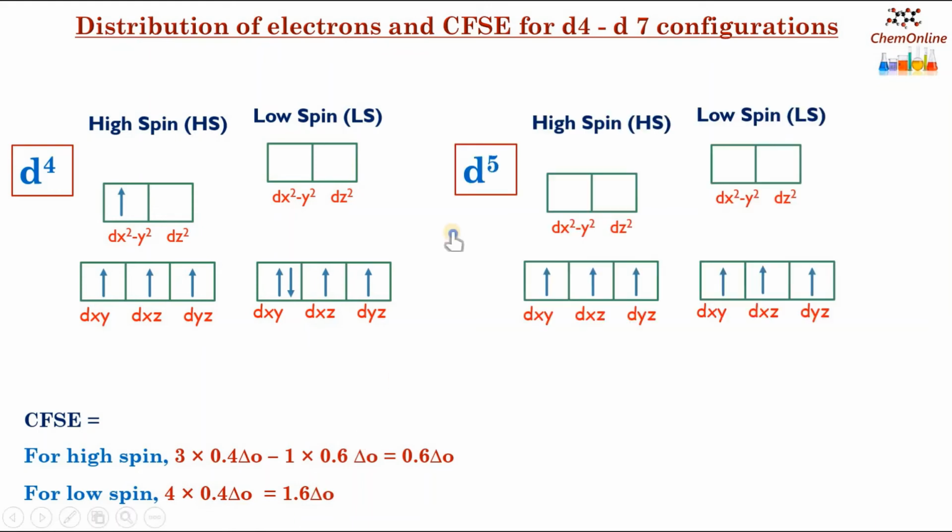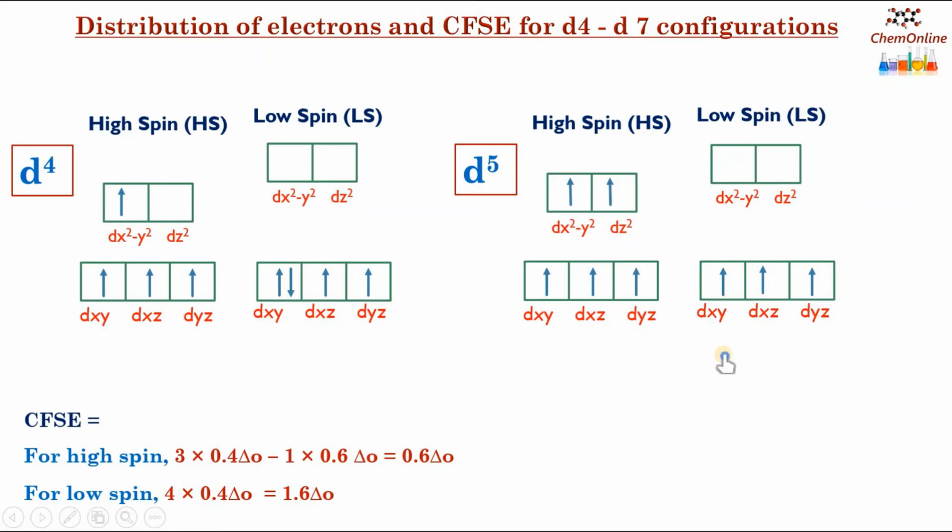Now consider a d5 species. When the ligand is weak, we expect a high spin complex. The 3 electrons will occupy the lower 3 orbitals. Now the 4th and the 5th electron will occupy the upper dx²-y² and dz² orbitals, forming a high spin complex with 5 unpaired electrons.